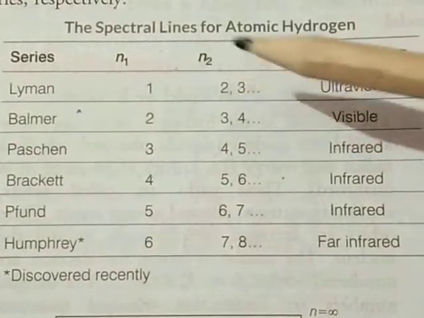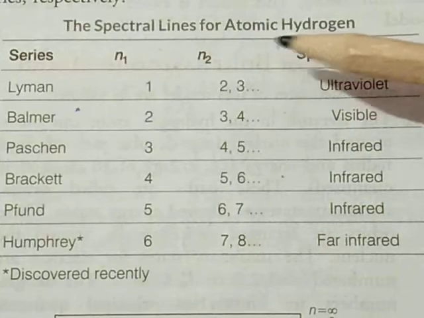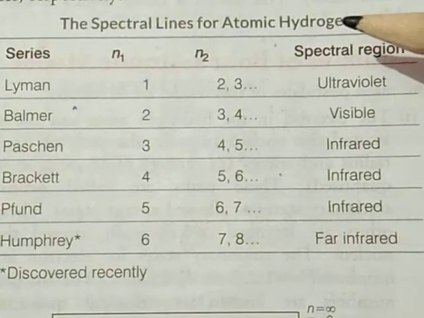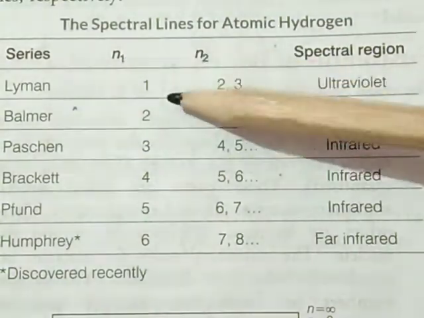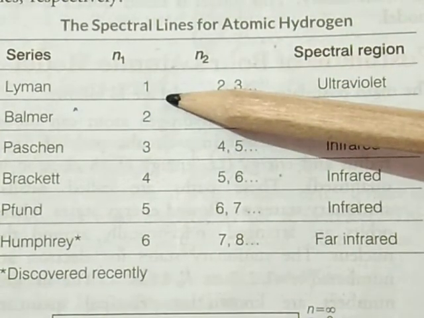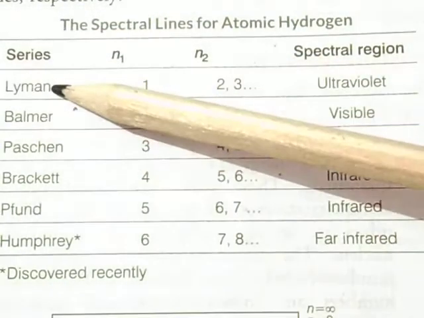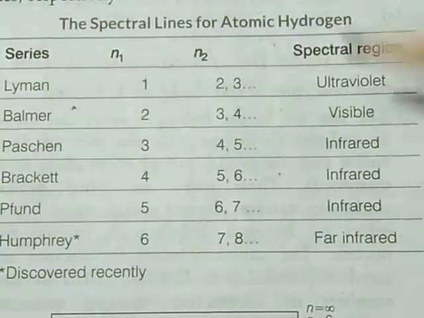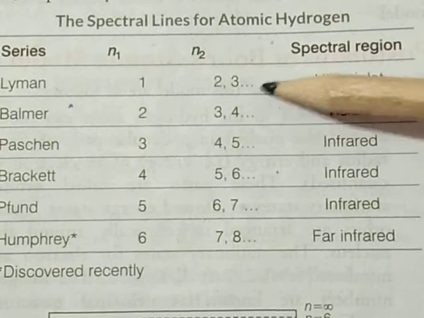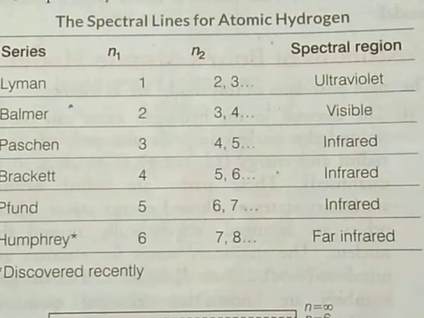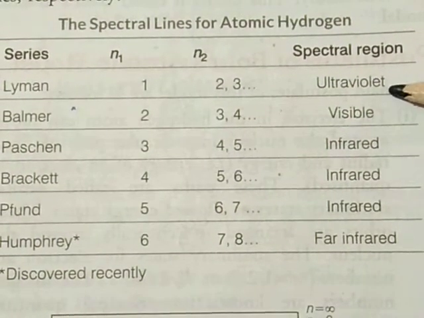These are the spectral lines for atomic hydrogen. First, when the n1 value is equal to 1, this is the Lyman series. The n2 value will be 2 or 3 and so on. Its spectral region is the ultraviolet region.